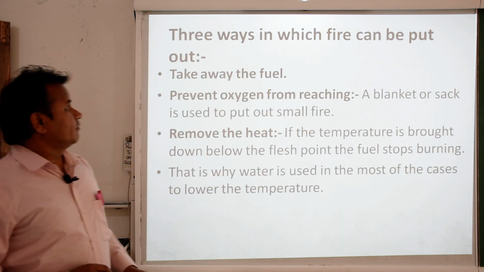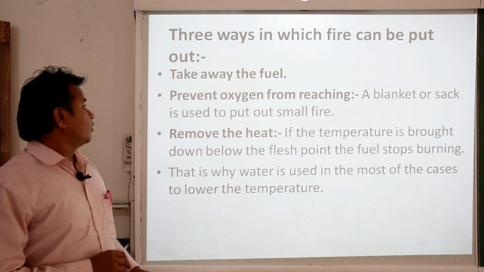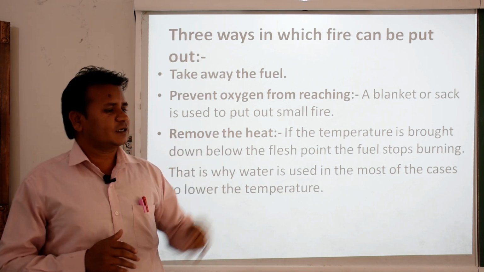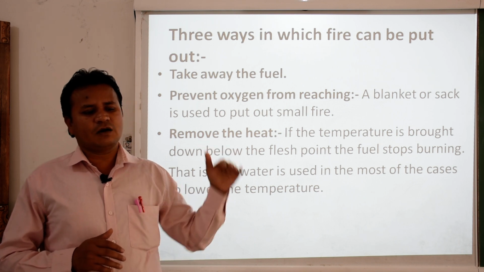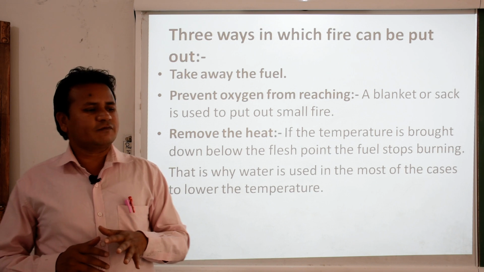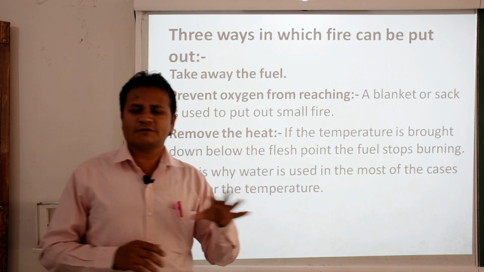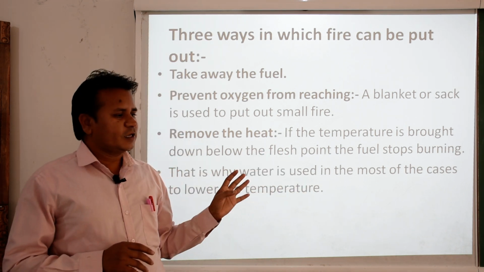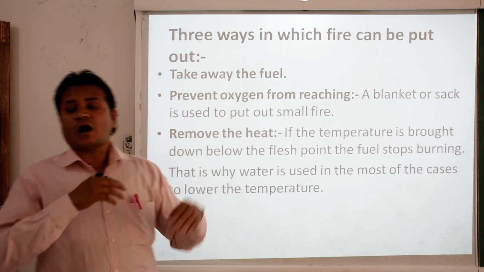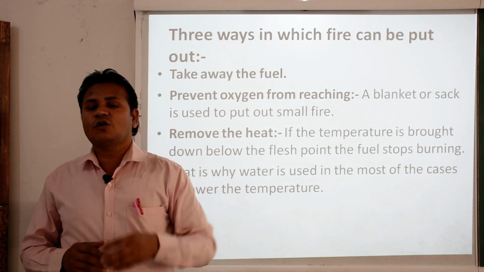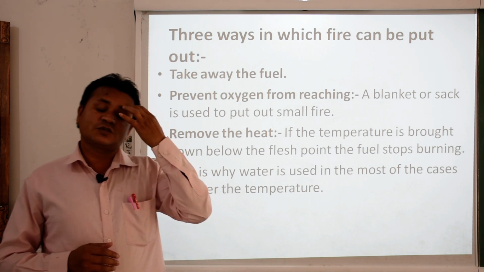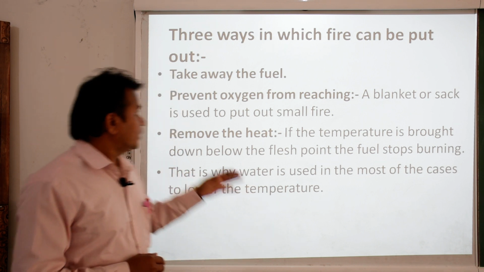Three ways in which fire can be put out. Now, we have discussed the fire and how it takes place. It is the chemical reaction of certain things. There were three things: fuel, heat and oxygen. But now how can we control the fire? What are the methods to control it? Let us see.